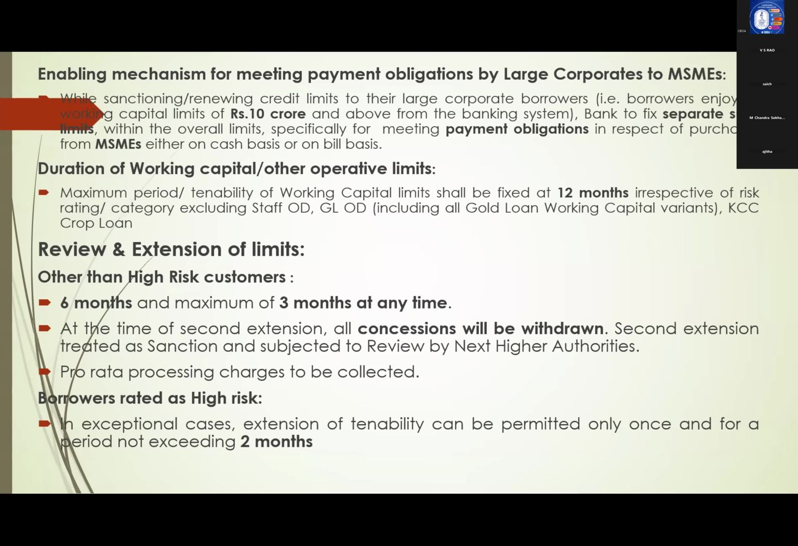So other than high risk accounts, 2 extensions we can do, maximum 6 months period. And high risk borrowers, only 1 extension, that too for a period of 2 months only. Right?